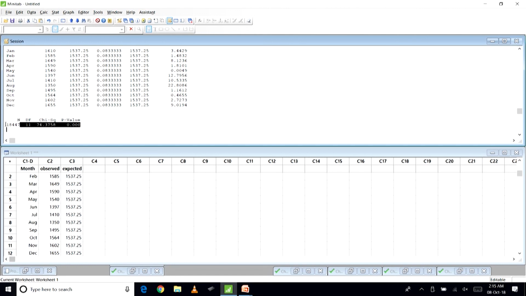So, in this way you can calculate questions on the chi-square test as far as goodness of fit is concerned. With this, let me stop over here, and we will have a few more questions on the chi-square test in the next session. Thank you.